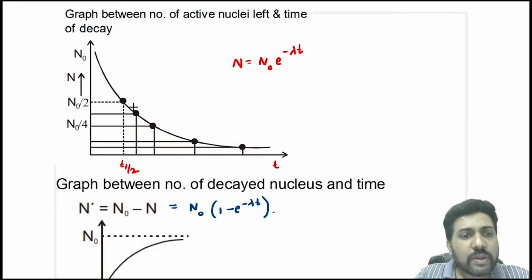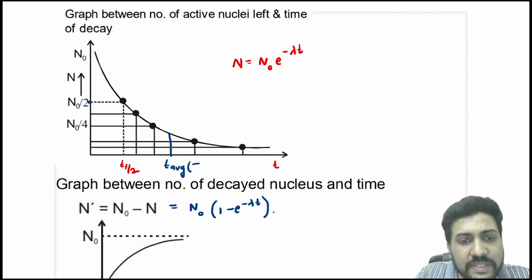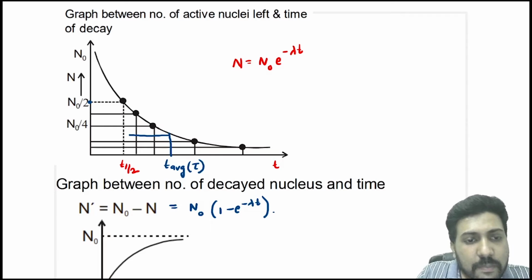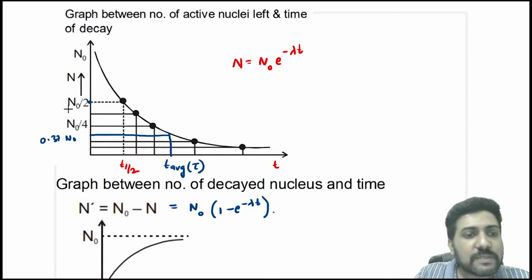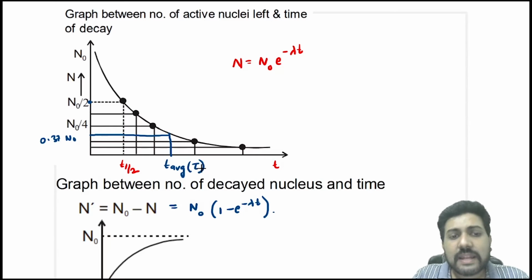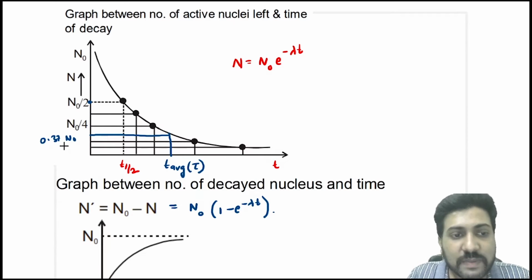Okay, now we know that the number of active nuclei becomes N naught by 2 at a time equal to t half, and at the average life, suppose this is the average life or the mean life represented by tau, the number of active nuclei becomes N naught by e, or you can say 0.37 times N naught. So at half life the number of active nuclei becomes N naught by 2, and at mean life the number of active nuclei becomes 0.37 N naught.